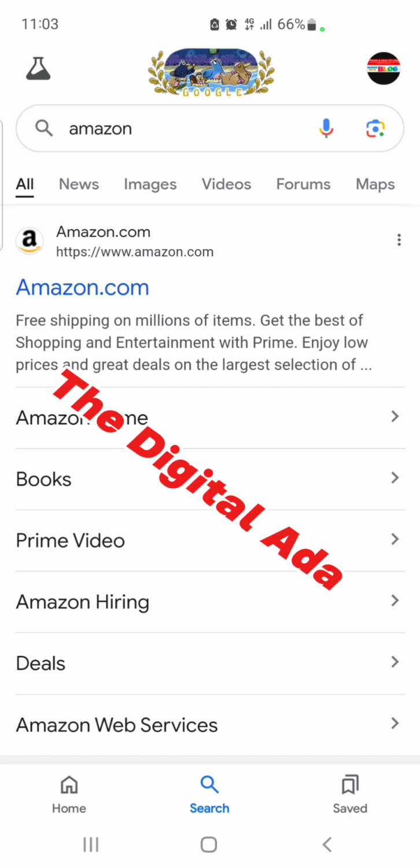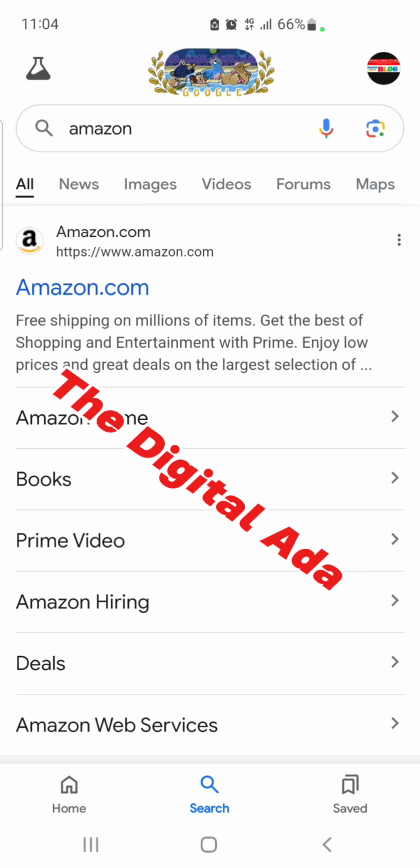So we are going to look at the Amazon KDP business. Okay, so we are going to look at what it's all about. I'm going to take some of my time to do some explanations and things I think you should know.